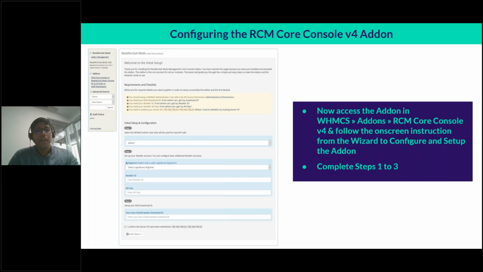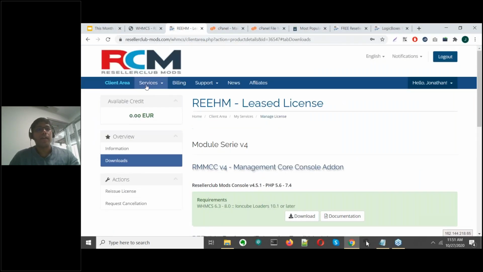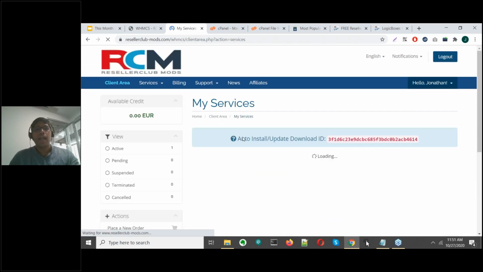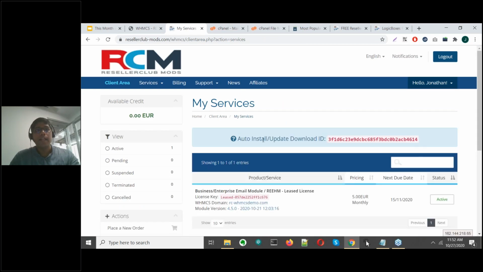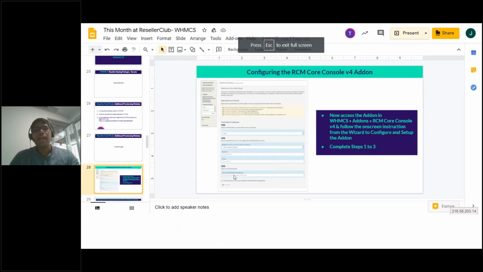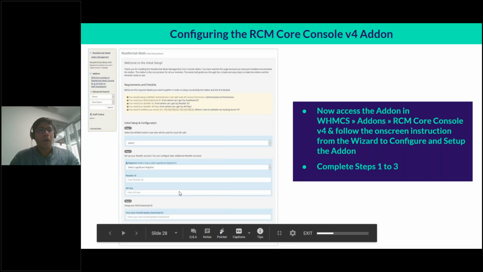And the third step is making a note of your download ID. Now, what is this download ID? This download ID is visible within your Reseller Club mods client area. You go to services, my services, and you will see your auto install or download ID here. You make a note of this download ID, and this is the ID that you add in step number 3 on this page. You set up your Reseller Club mods download ID and you click on go to setup.